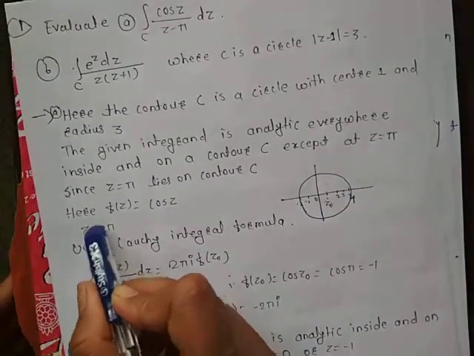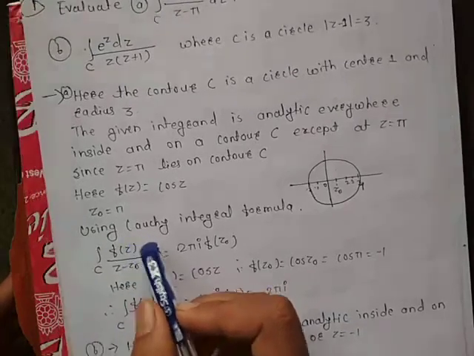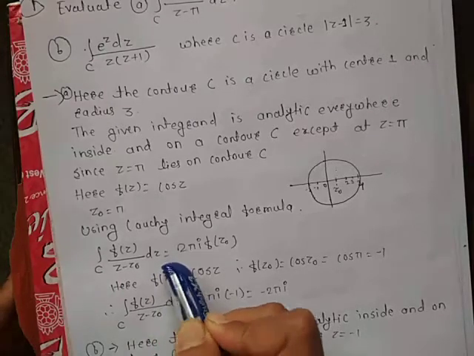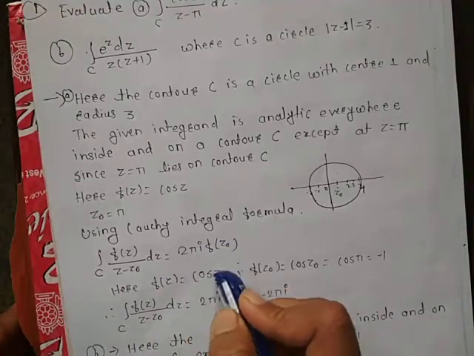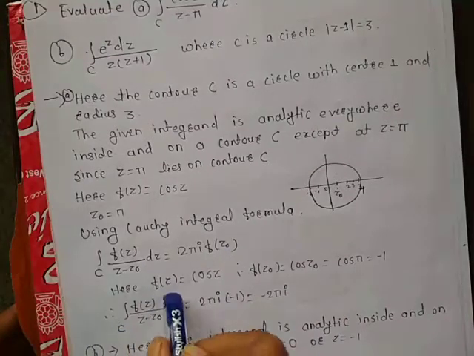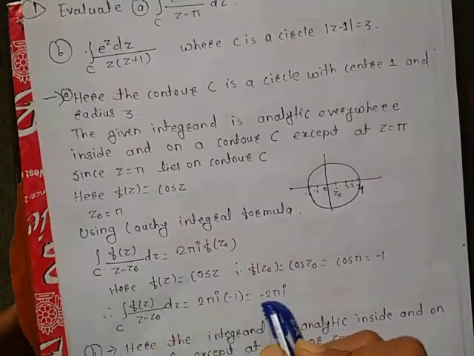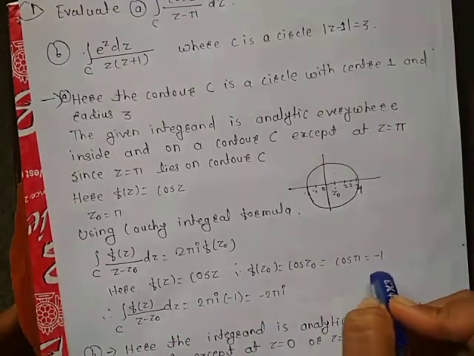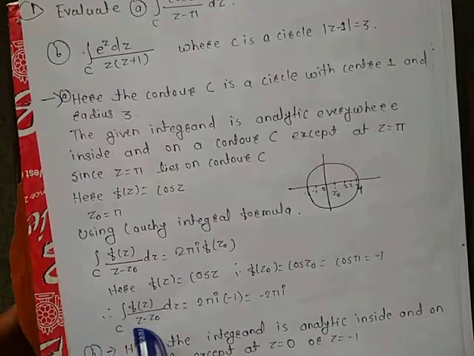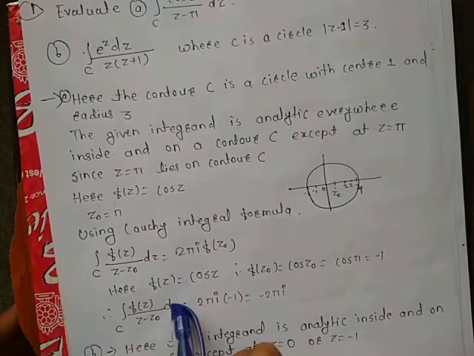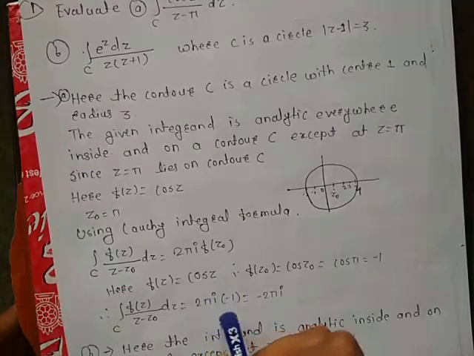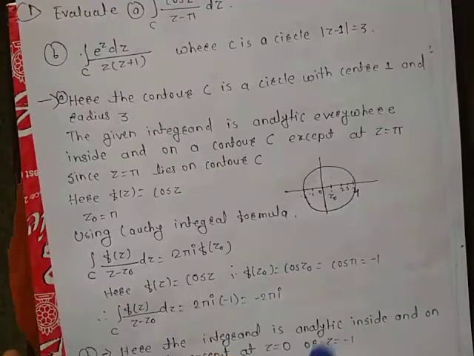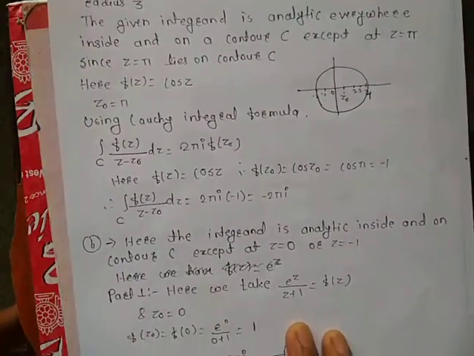So by using the Cauchy integral formula, the integral over C of f(z)/(z − z0) dz is equal to 2πi times f(z0). Here f(z) = cos z, so f(z0) means cos z0, which is cos π, equal to −1. So the integral is equal to 2πi times (−1), which is equal to −2πi. Okay, let us see the next example.